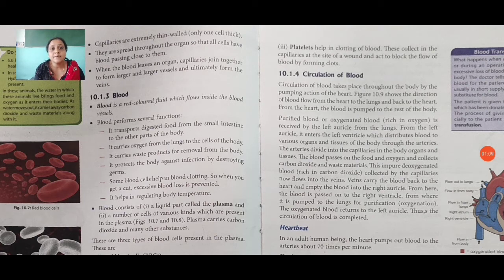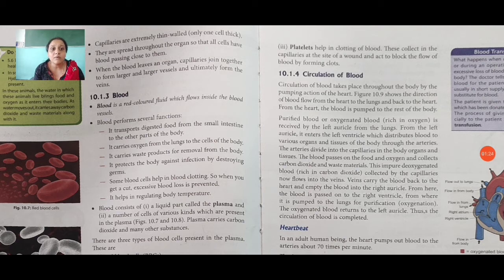Some blood cells help in blood clotting. So when you get a cut, excessive blood loss is prevented. It helps in regulating body temperature. It also helps us in regulating the body's temperature.